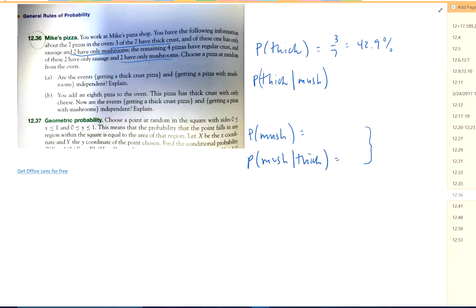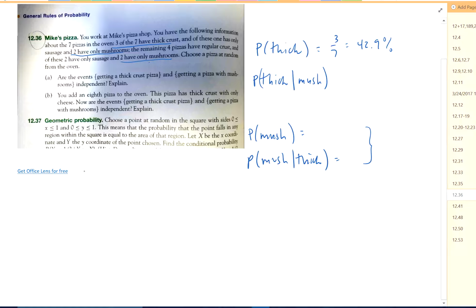So let's go back and check this out. Let's start this over again, now that I can read it better. If you're not thoroughly confused, once again, sorry about that. That's the one bad thing about videos, I guess I can't go back, right? Unless I start over. So I got 7 in the oven.